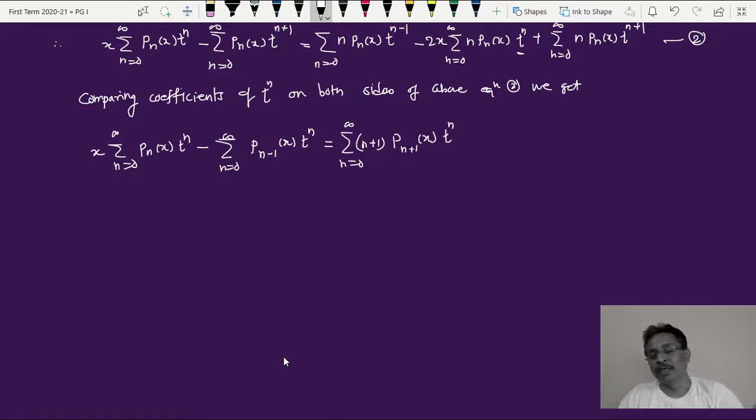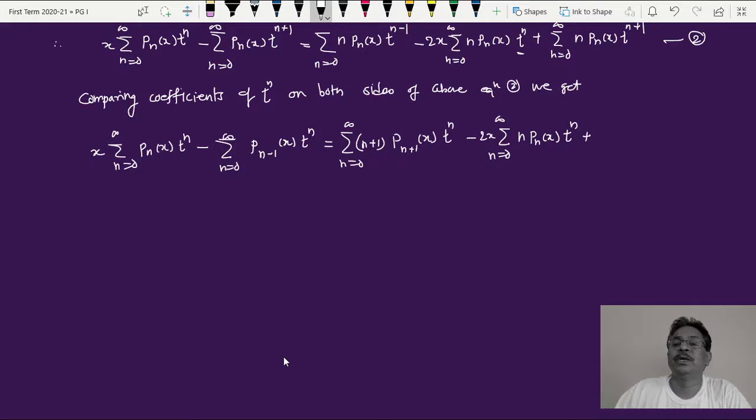So I am making powers of t raised to n common in all the terms of the left hand side as well as the right hand side of equation number 2. Minus twice x summation over n equal to 0 to infinity: here this is t raised to n, we do not need to do anything, so n P_n(x) t raised to n.